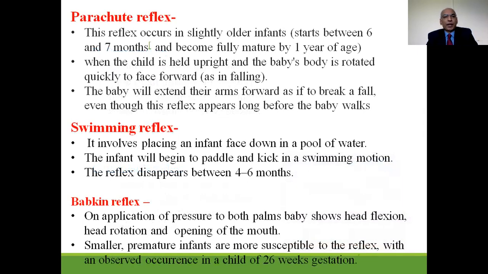Next spinal reflex is the parachute reflex. This reflex occurs in a slightly older infant, between 6 to 7 months of age, and becomes fully mature by the age of 1 year. When the child is held upright and the baby's body is rotated quickly to face forward as in falling, the baby will extend their arms forward as if to break a fall, even though this reflex appears long before the baby walks. This parachute and landing reflex persists throughout life in some cases.